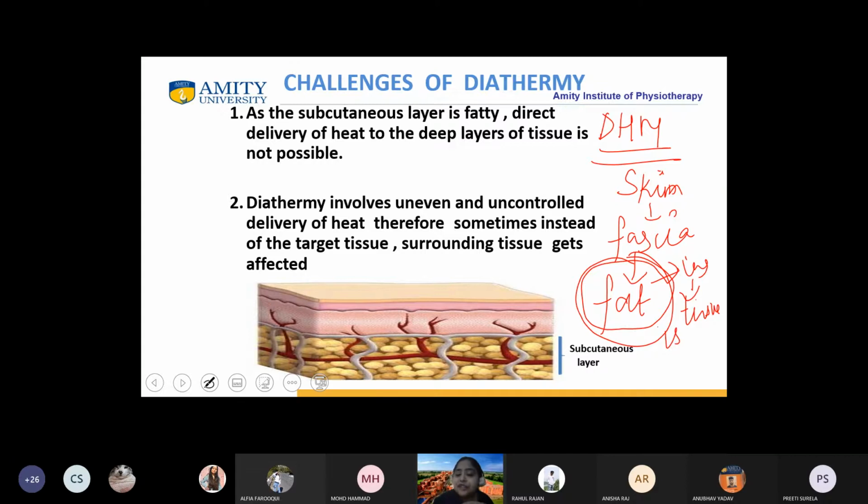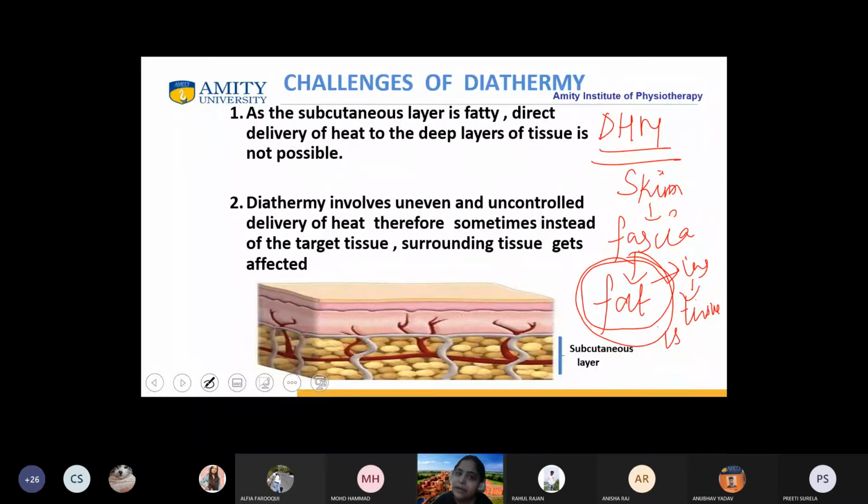If tissue is not heated evenly, what will happen? There will be uneven heating and uneven delivery of heat. One of the most important challenges which we often practically suffer is that the target tissue which we want the patient to be healed, that is not heated, rather the surrounding tissues are heated.